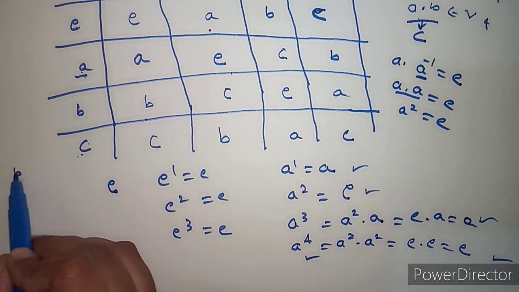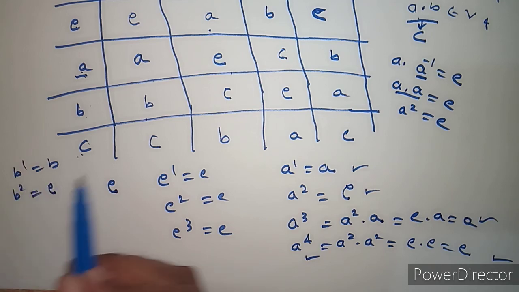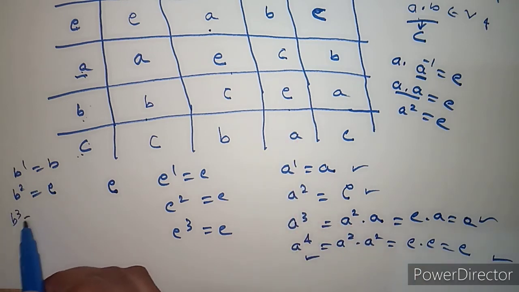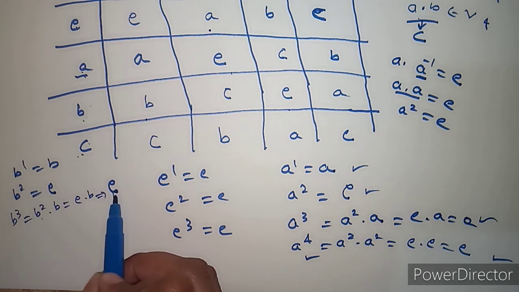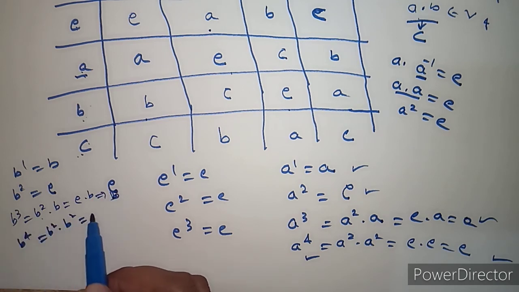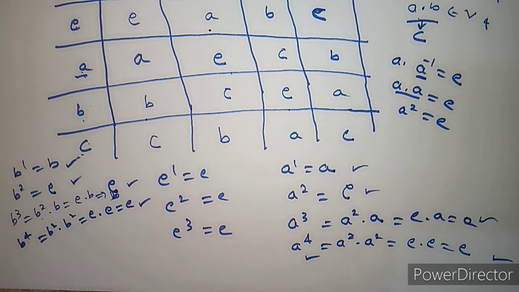Now take B. Take the integral powers of B. B power 1 is B. B square is E. See, B into B is E only. Next, B cube is nothing but B square into B. B square is E, E into B is B. Next, B power 4 is B square into B square. B square is E, E into E is E. So we are getting B and E, and we are not getting A and C. So this is also not a generator.